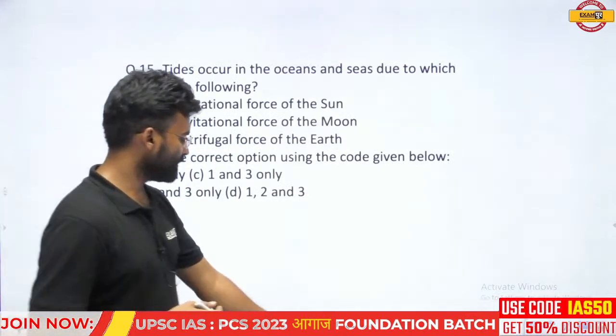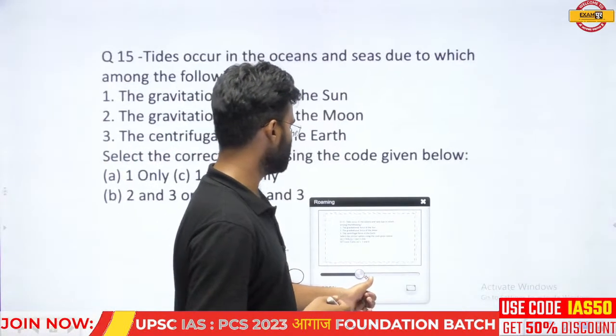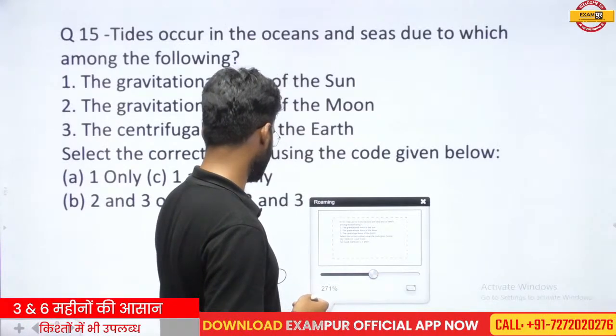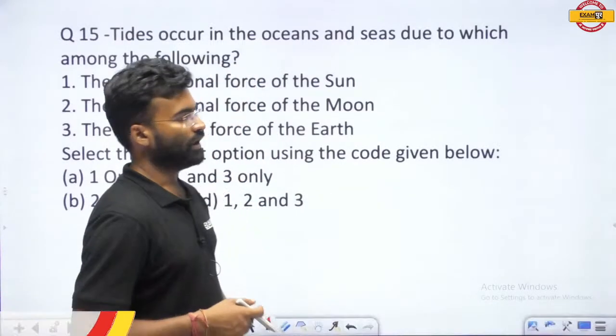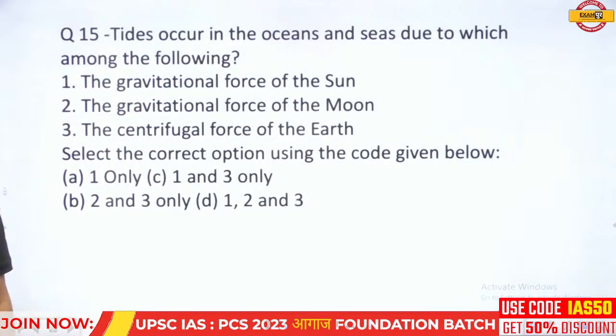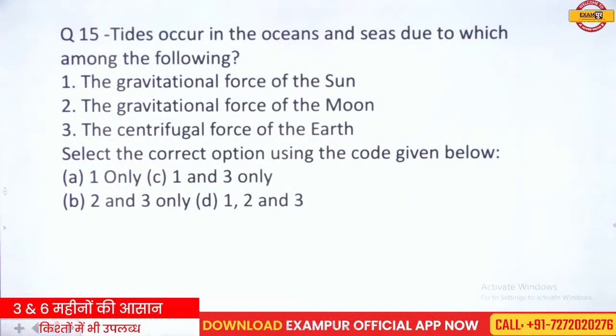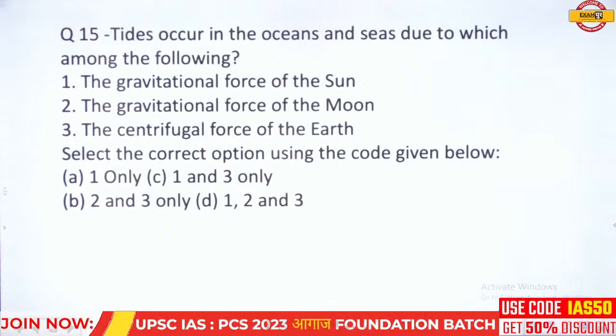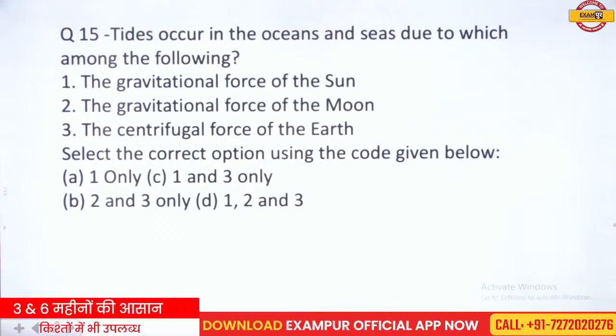So read the next question. Question number 15. Tides occur in the ocean and seas due to which of the following? An important phenomenon found in the ocean is the tide. So tides occur in the ocean and seas due to which among the following? The gravitational force of the sun, the gravitational force of the moon, the centrifugal force of the earth.